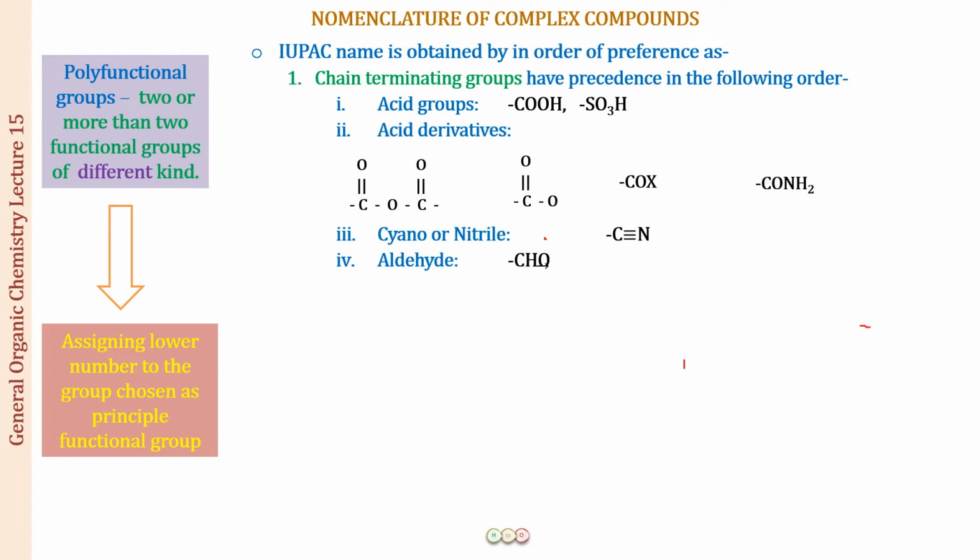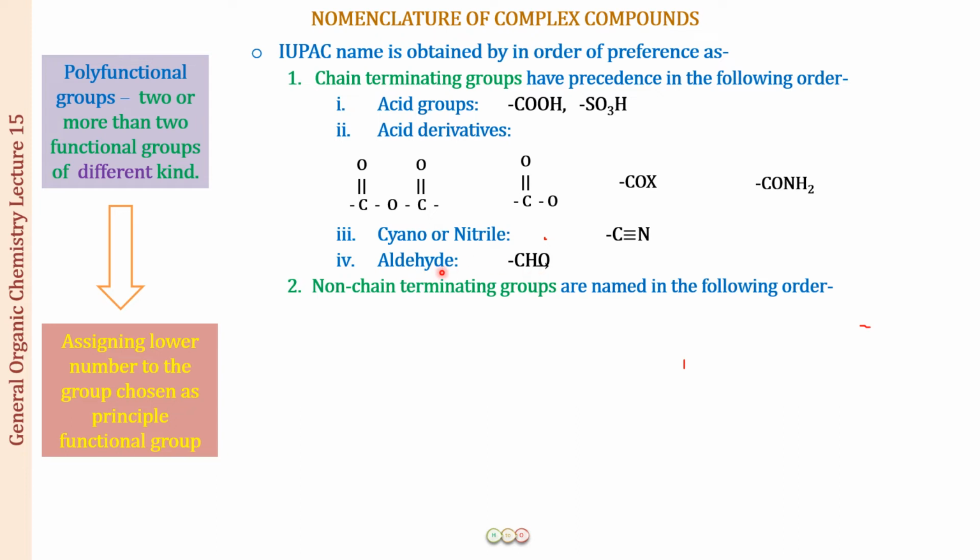Okay, so next we move on to now the non-chain terminating groups. The non-chain terminating groups are going to be lower in priority than the chain terminating groups. And after the aldehyde, this was a carbon oxygen double bond.